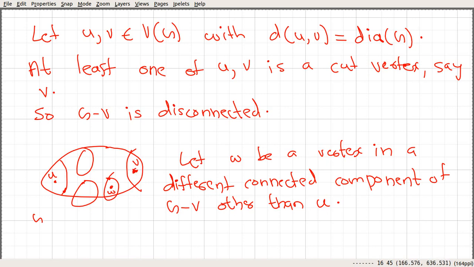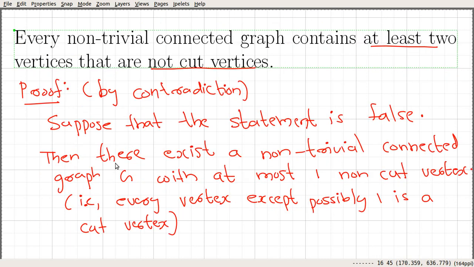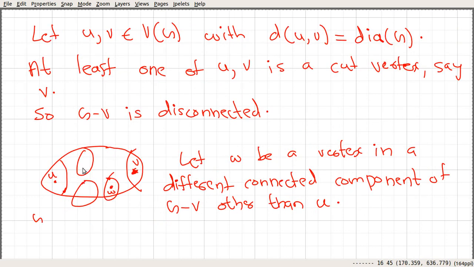Since v is a cut vertex in our original graph, every path from u to w must go through v. Anyway, we started with a connected graph, right? So every path from u to w must go through v. If you consider a particular path, first it must go to v, then from v it must go to w. We put a statement related to this in the previous video.